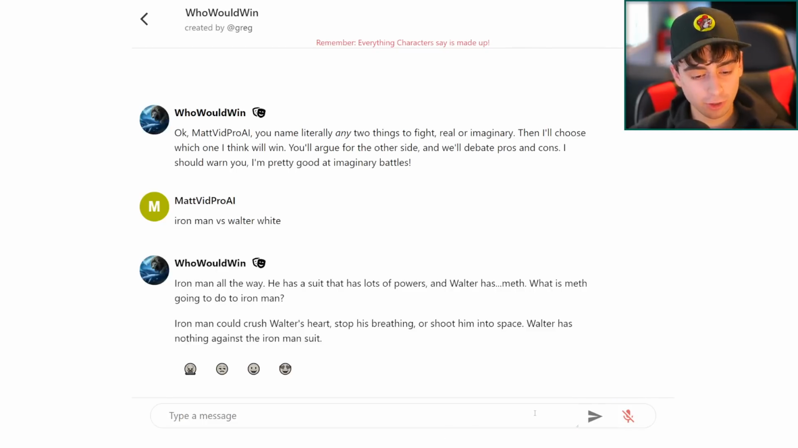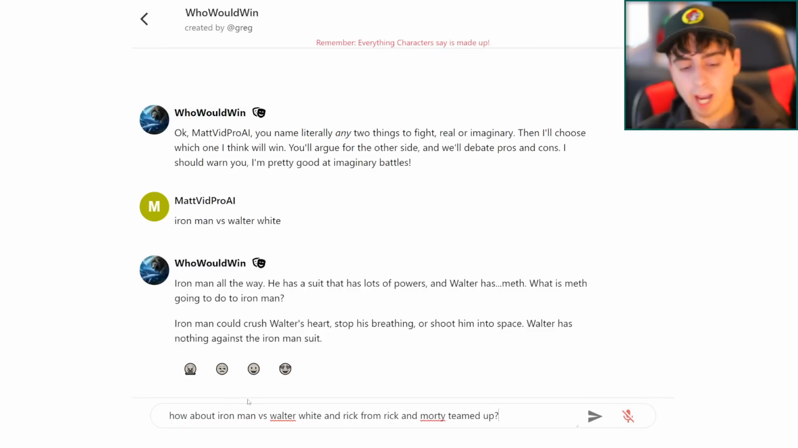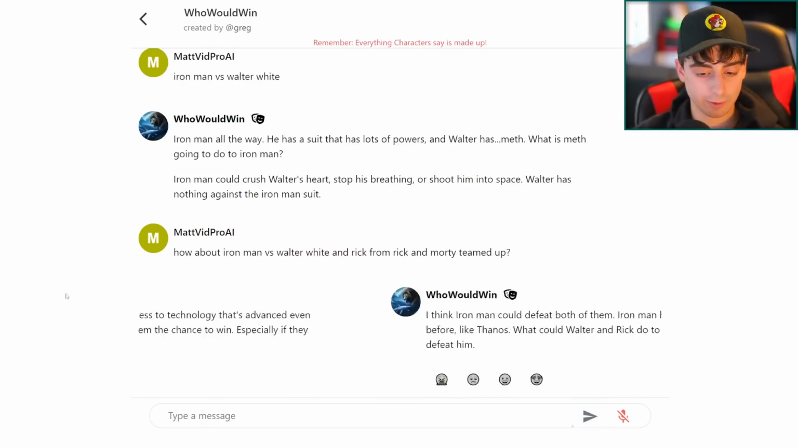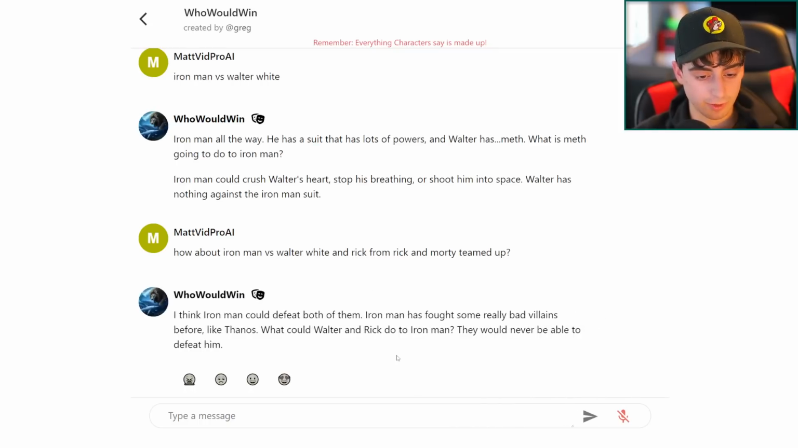Okay, so let's get this a little bit more complicated here. Now let's say, how about Iron Man versus Walter White, but Rick from Rick and Morty is also teaming up with Walter. And here we get a result. Rick would be the wild card in this scenario. He would have access to technology that's advanced even more than Iron Man's suit has, and this is good context from both properties to pull from. So he's willing to give them a chance to win, especially if they all work together to plan a big attack on Iron Man. And of course, we can always scroll and see different results.